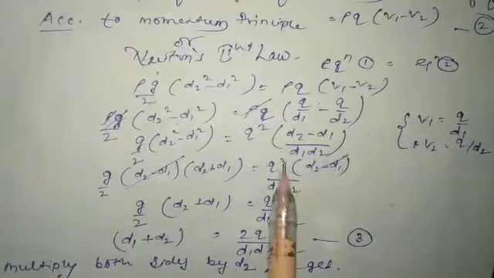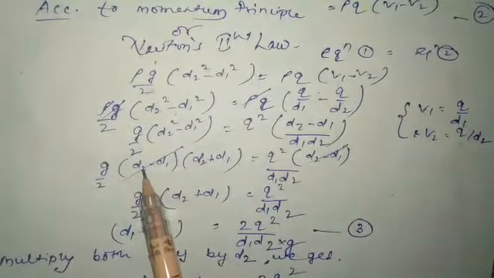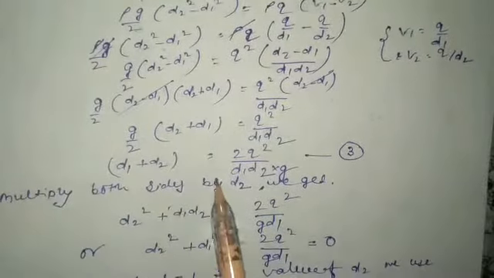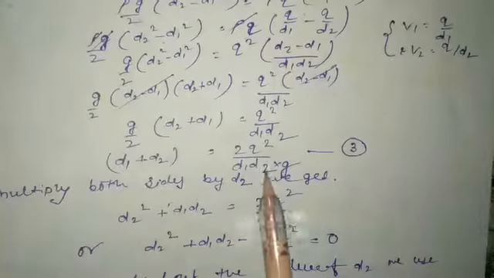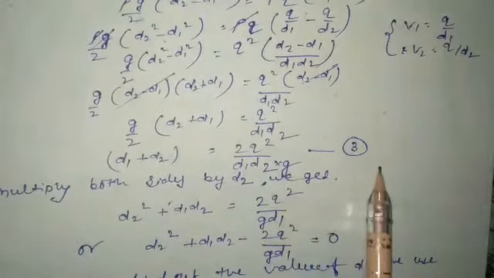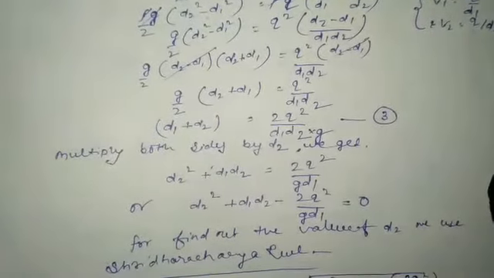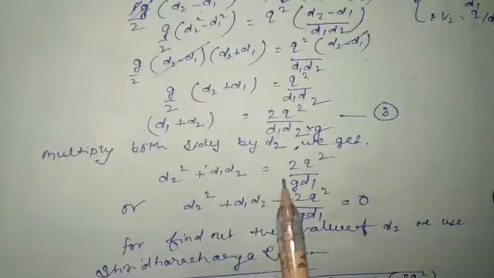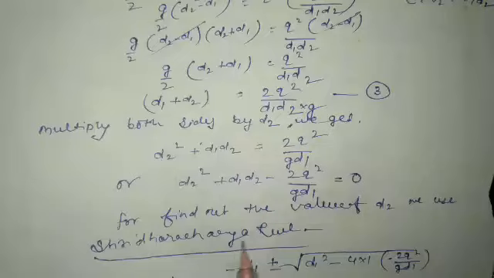So solving this, now solve these equations and cancelling out the terms D2 minus D1, in the end we have the value of D1 plus D2 equal to 2q square upon D1 D2 into g. That is equation 3. Now multiply both sides by D2. We get D2 square plus D1 D2 equal to 2q square upon g D1. Solving this, the equation is this.